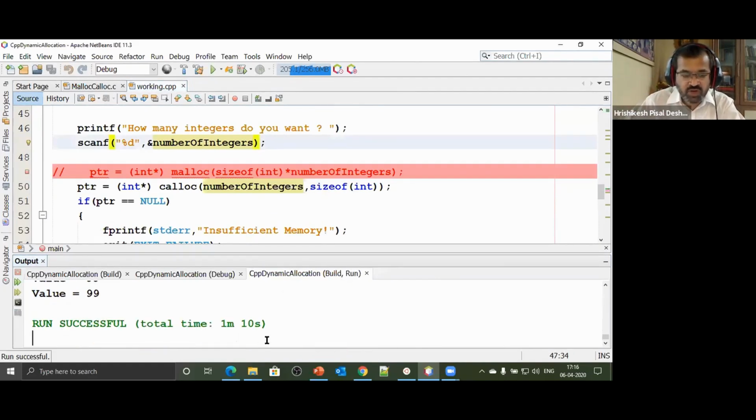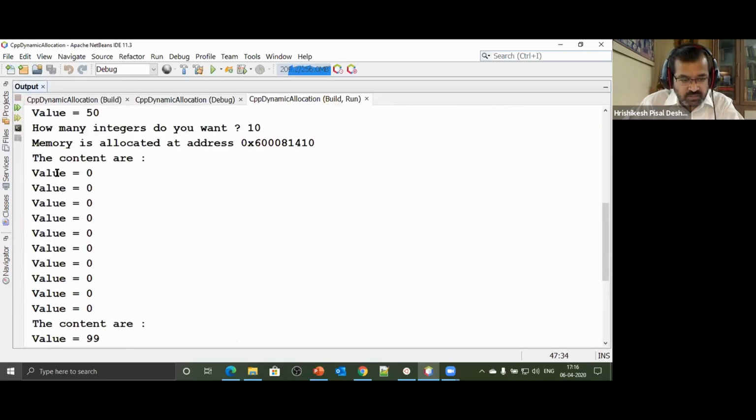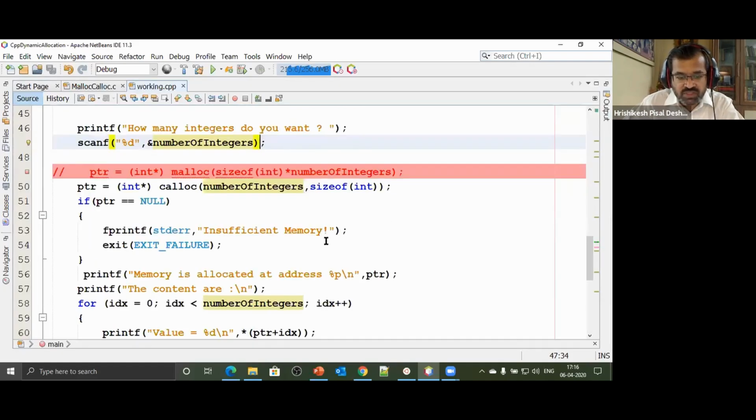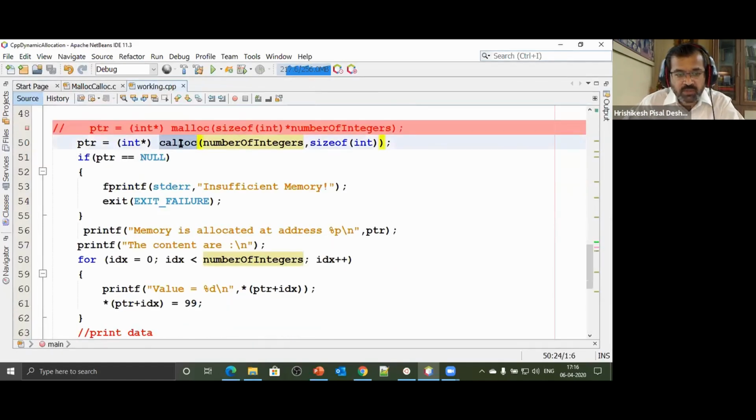10 variables is 40 bytes. But note, this time there will be no garbage. All zeros for sure. All 10 zeros. Why? Because this time we have allocated memory by using a function called calloc. What does calloc do? It creates n number of blocks, not variables, blocks. So n was 10, 10 blocks, each of size 4 bytes. So each block was large enough to store an integer.